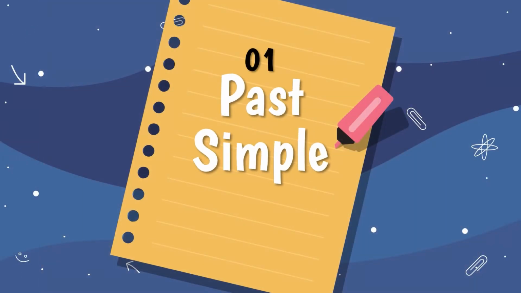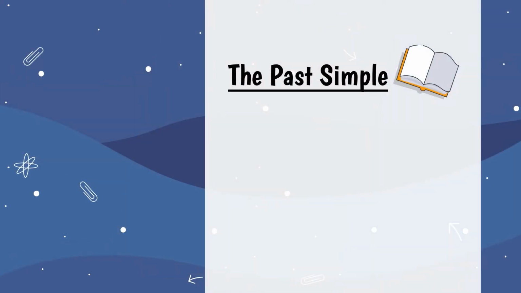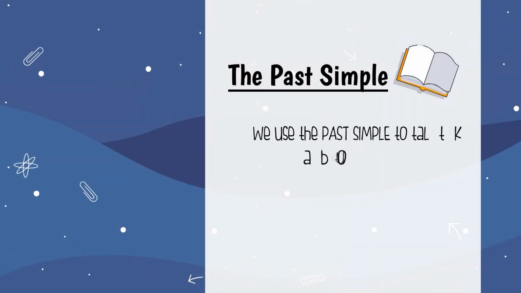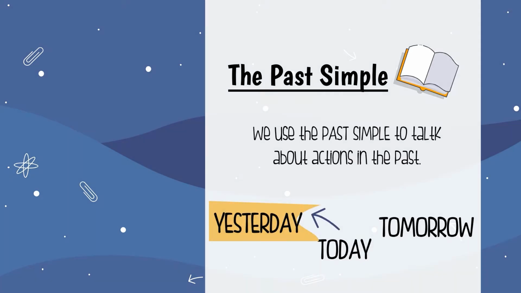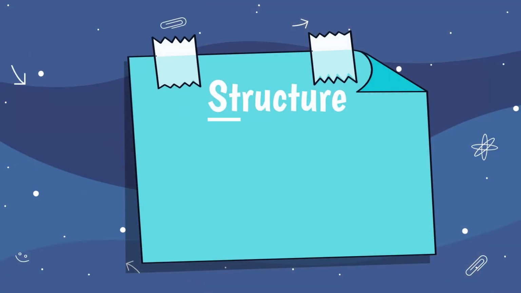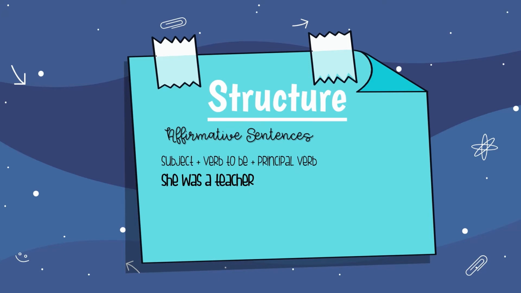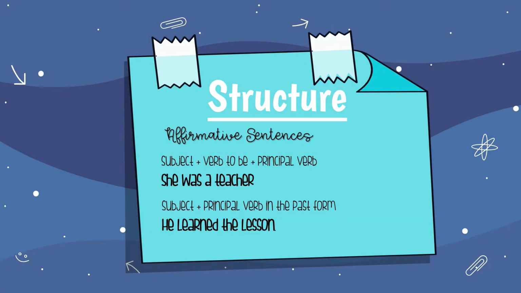This is the past simple. We use the past simple to talk about actions in the past which have started and finished at a specific time in the past. For the structure, in affirmative sentences, we combine the subject plus the verb to be plus the principal verb. She was a teacher. Or the subject plus the principal verb in the past form. He learned the lesson.